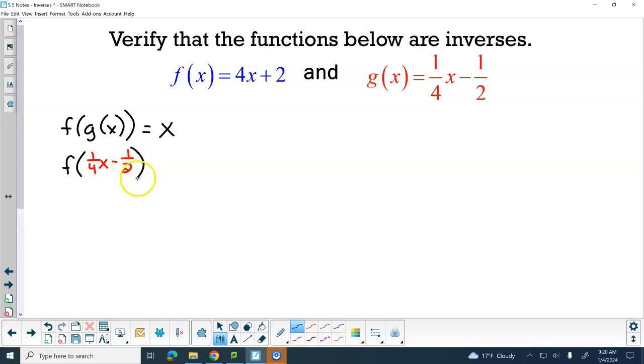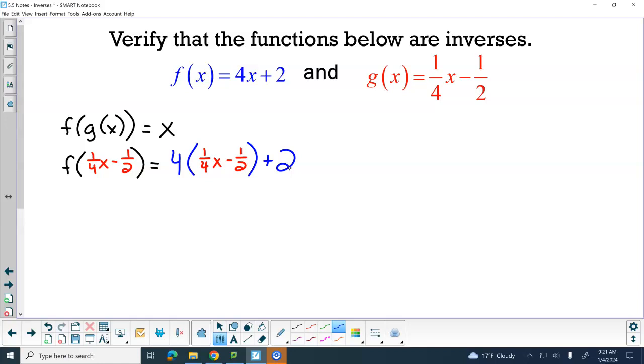So I need to put that into my blue function. So wherever there's an x, I put the entire g function in there. Then I simply do the math.